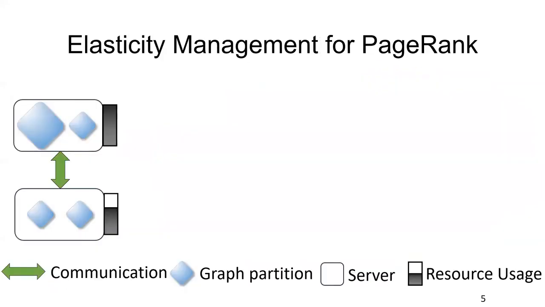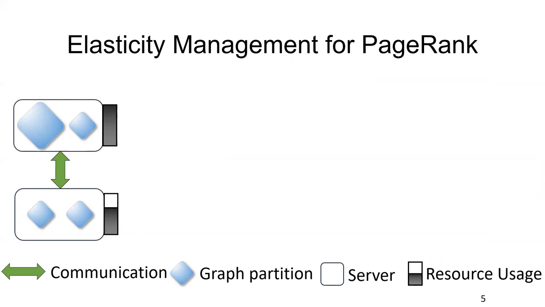Then let's look at a simple example here, PageRank. So usually we will split a large graph into multiple partitions and place those partitions on multiple servers to conduct distributed graph computation. However, it's very hard to conduct exactly balanced graph partitions.